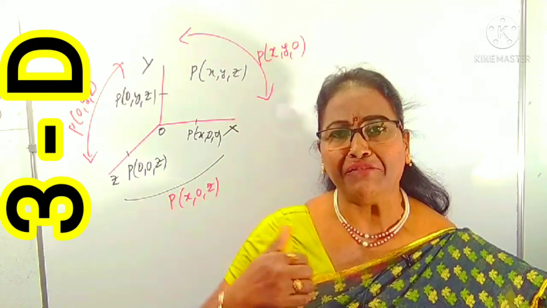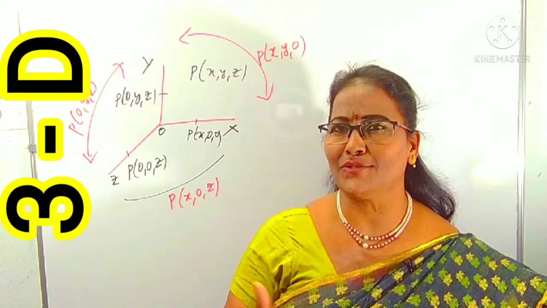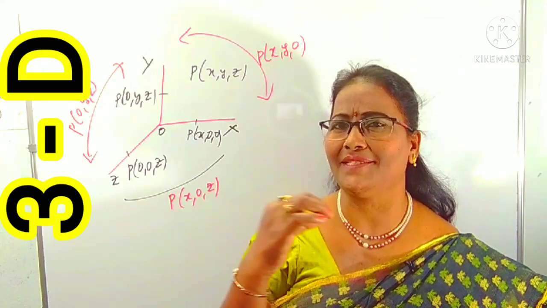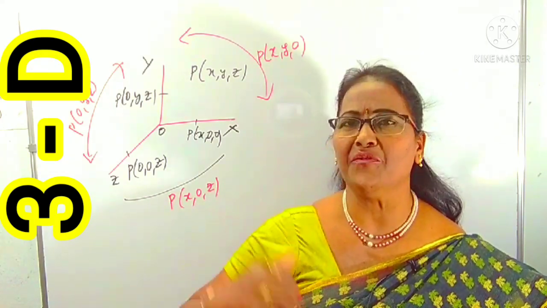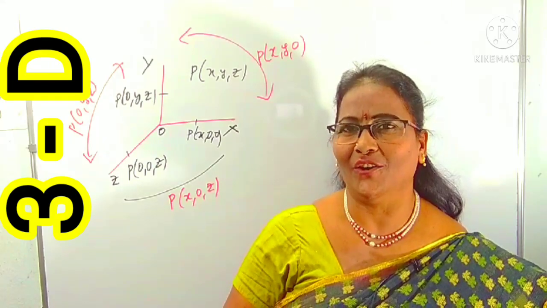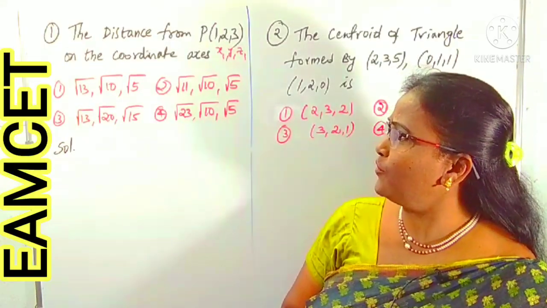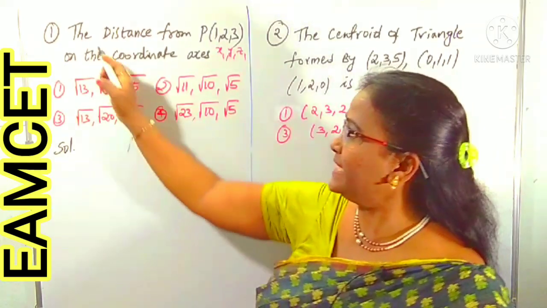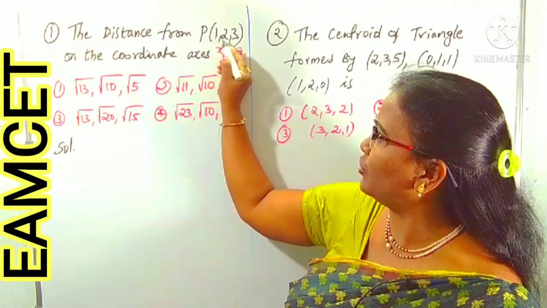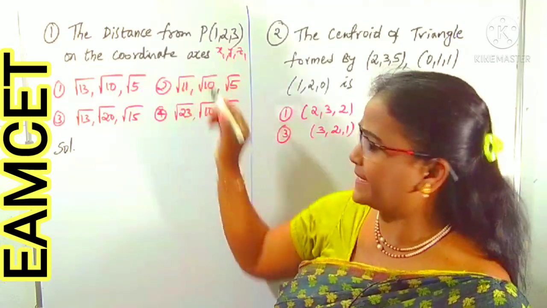And what are the different tips and tricks to crack the solutions within 2 to 3 seconds, I'm using while doing the question. Okay, is it clear? Shall I start the questions? Look at question number 1. What is it asking? The distance of a point P(1, 2, 3) on the coordinate axis.